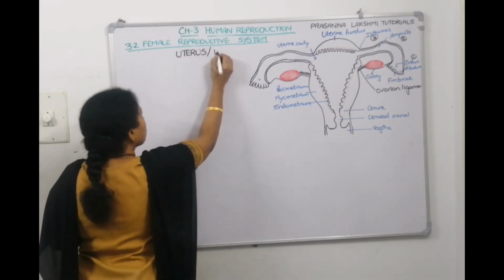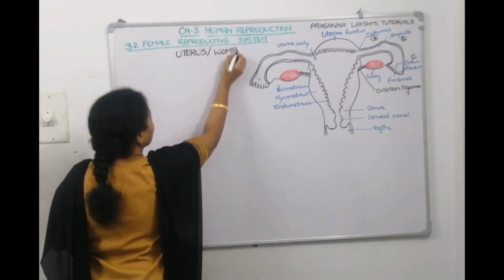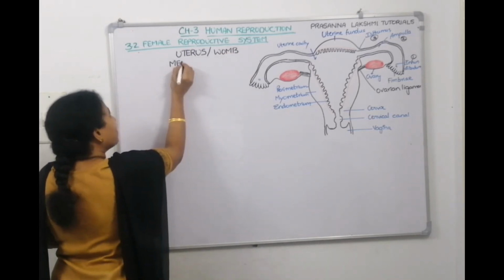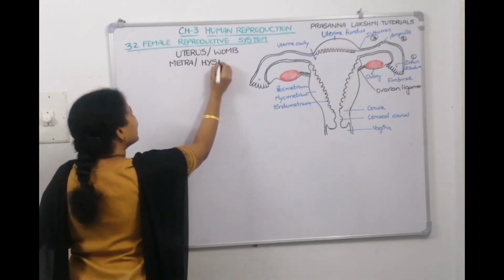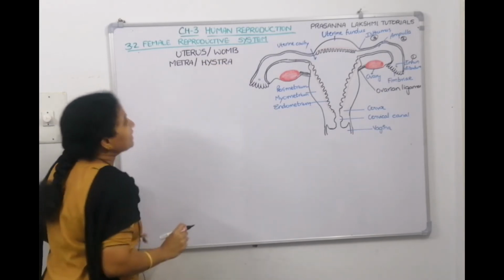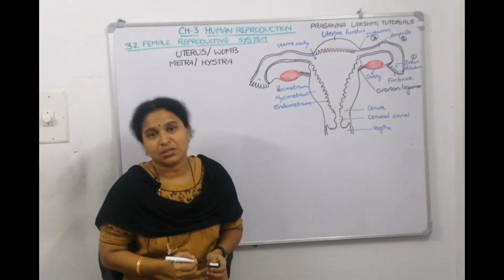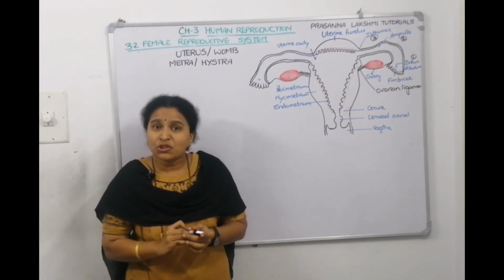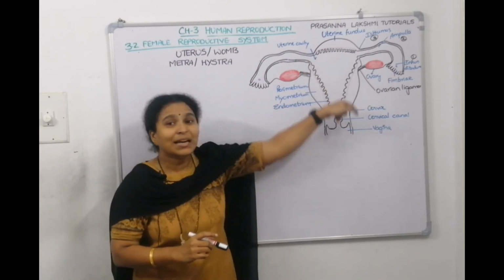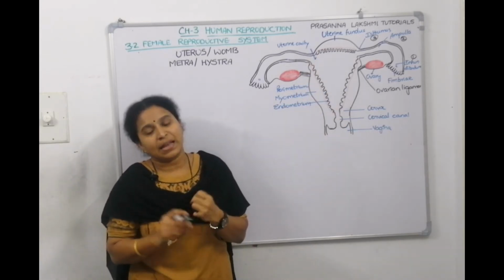It is also called womb. It is also called metra. It is also called hysteria. Hysterectomy, removal of uterus. Okay, so these are the other names. And what is the shape of the uterus? Is it like an inverted pear? It's an inverted pear-like structure.